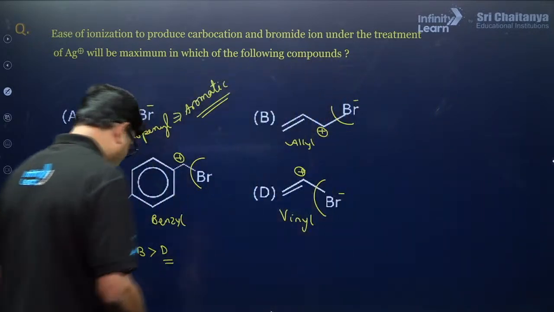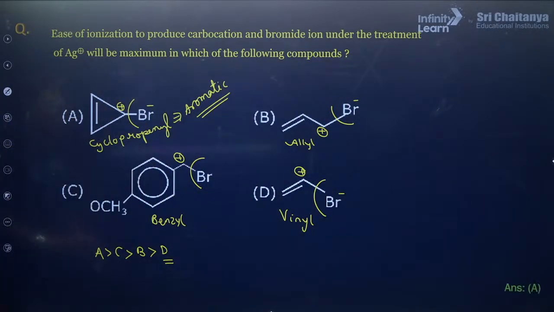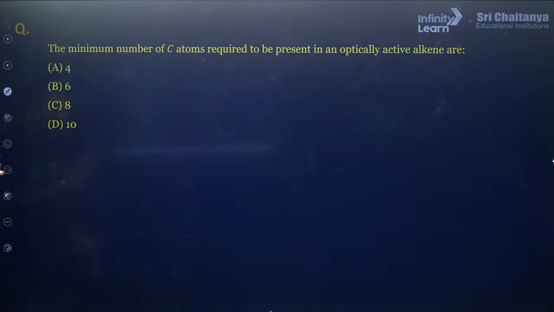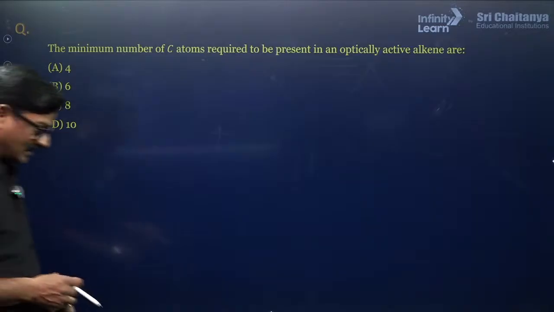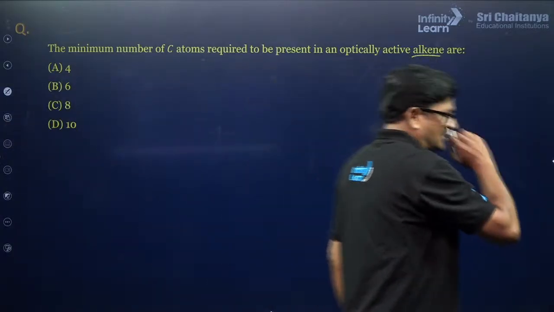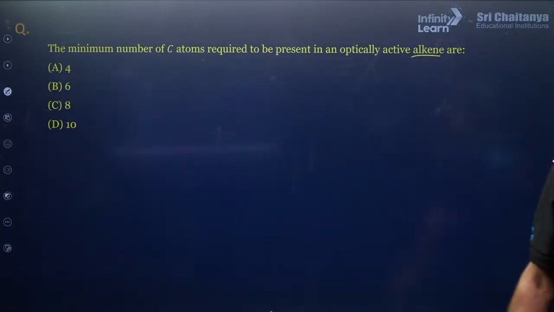Now, let's talk about one more. It's such a logical question. The minimum number of carbon atoms required to be present in an optically active alkene. Optically active alkene.